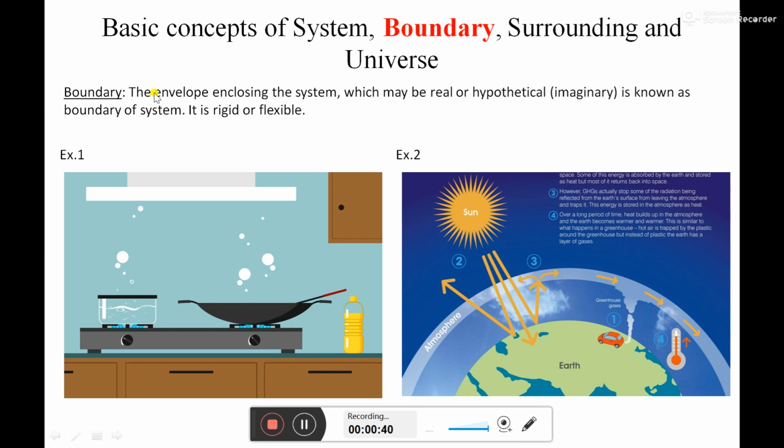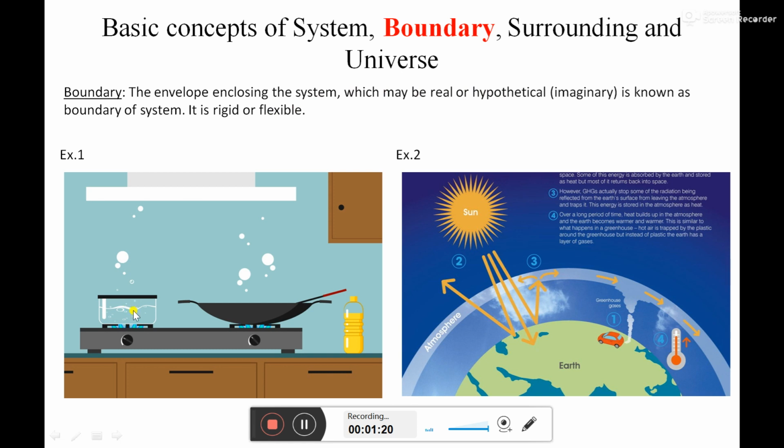Okay. Here you need to focus on two keywords, that is the envelope and envelope. Okay, the envelope enclosing the system. And the second thing, this boundary may be real or hypothetical. So here the region or the envelope which is enveloping the system is called the boundary, and that boundary may be real or hypothetical. Hypothetical means imaginary.